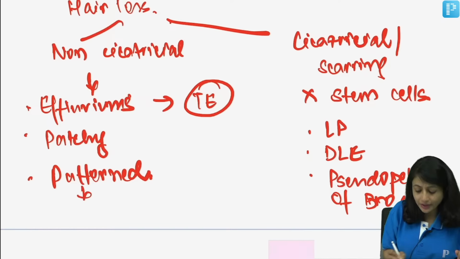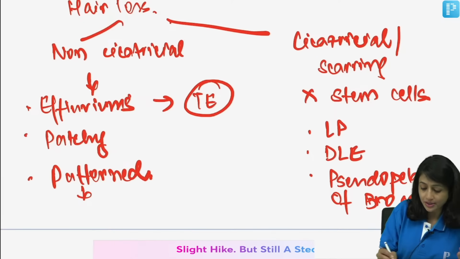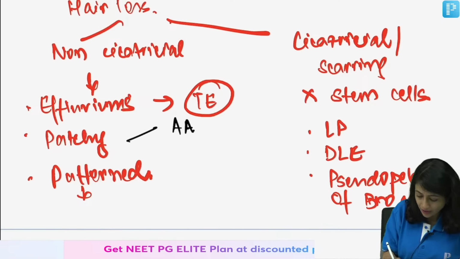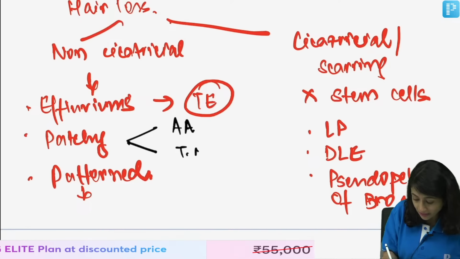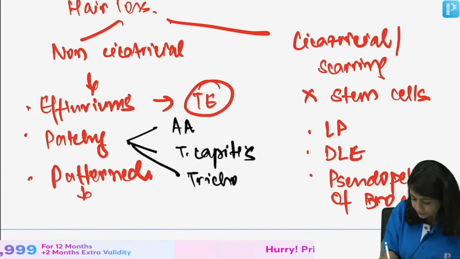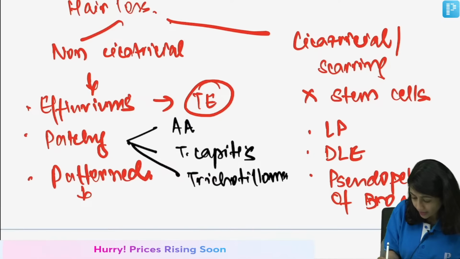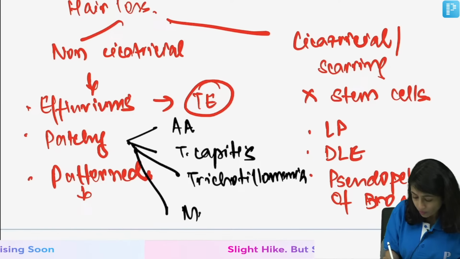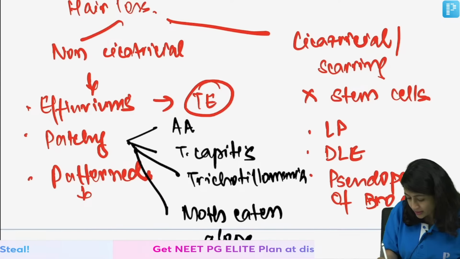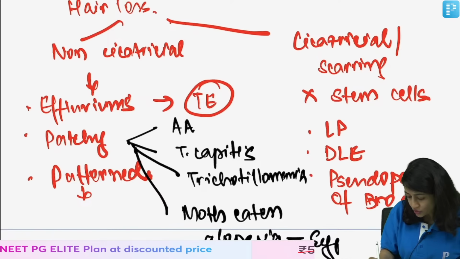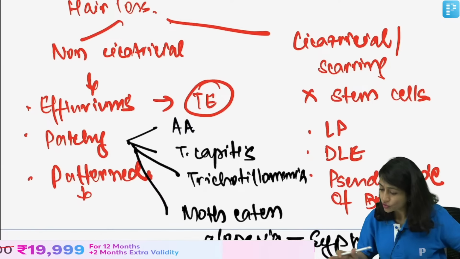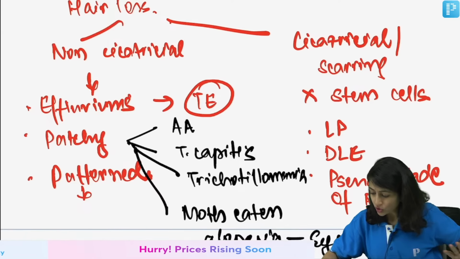When we talk about patterned alopecia, I'll just show you the images and discuss there. When we talk about patchy alopecia, you have to think of alopecia areata, you have to think of Tinea Capitis, you have to think of trichotillomania, and you have to think of moth-eaten alopecia seen in syphilis. Right. So, I'll quickly tell you how to differentiate between all of this. Yes, TE, there is no treatment. Anagen effluvium is caused by chemotherapy.